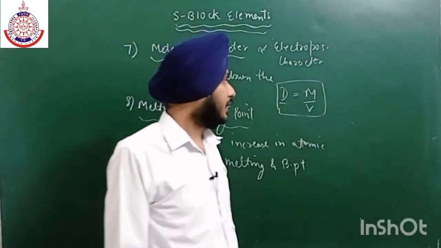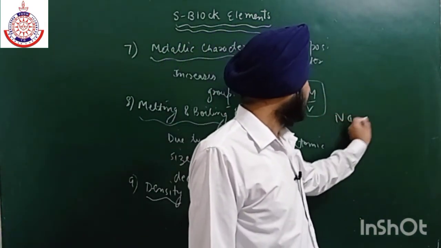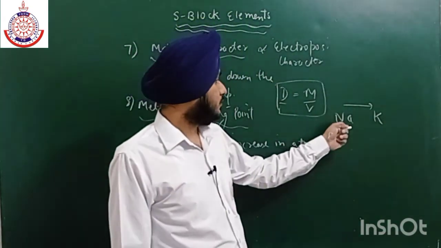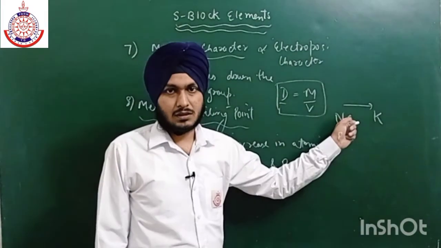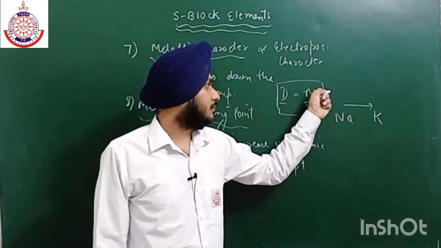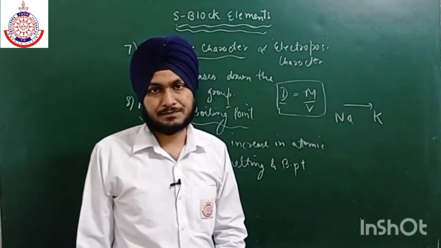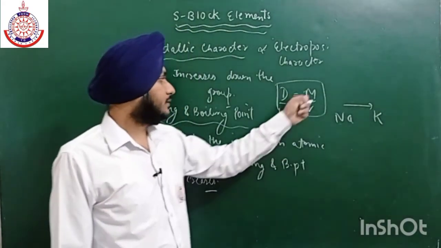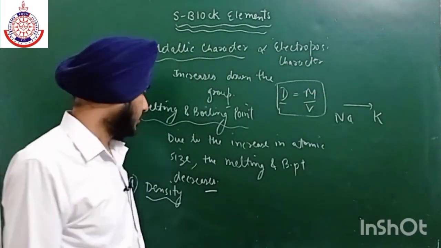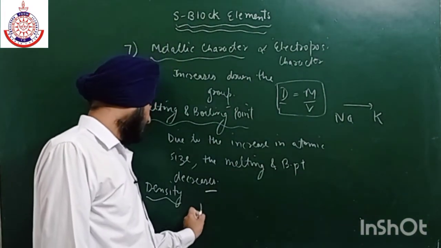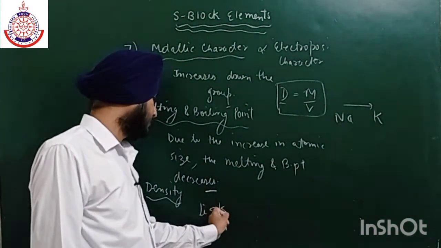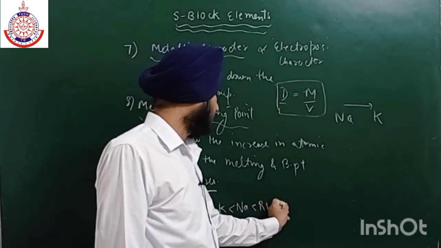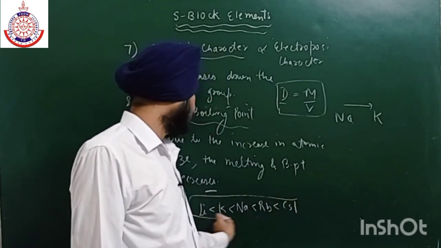But there is an exception, that as we move from sodium to potassium, there is a decrease in density. This is an exception, because as we move from sodium to potassium, there is not so much increase in mass, but the increase in volume is large. तो जैसे हम सोडियम से पोटेशियम में जाते हैं तो वॉल्यूम इंक्रीज ज्यादा होता है एज कंपेयर टू इंक्रीज इन मास. सो दैट इज व्हाई डेंसिटी विल डिक्रीज. ओके, तो ऑर्डर जो होगा वो क्या होगा? लिथियम, then we have potassium, then we have sodium, and then rubidium, और उसके बाद क्या होगा cesium. So this is the order of density.